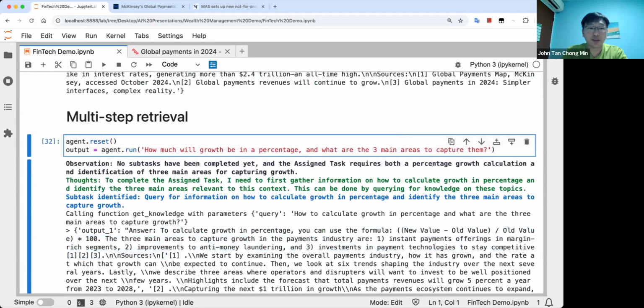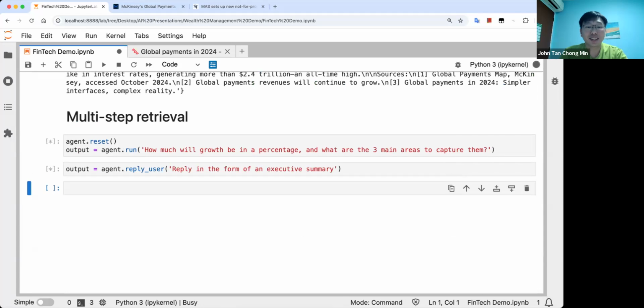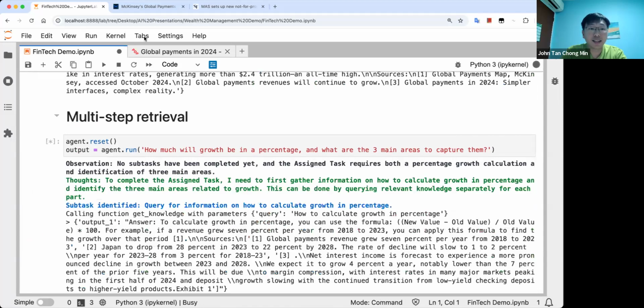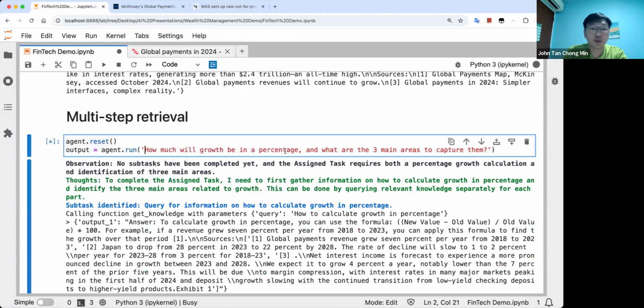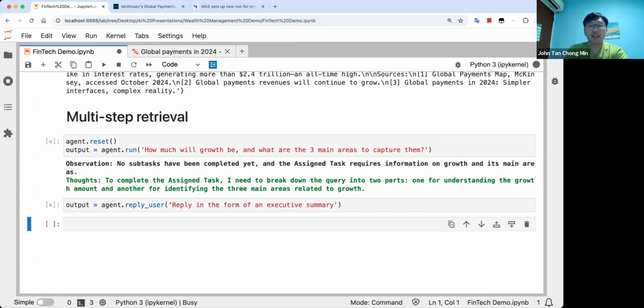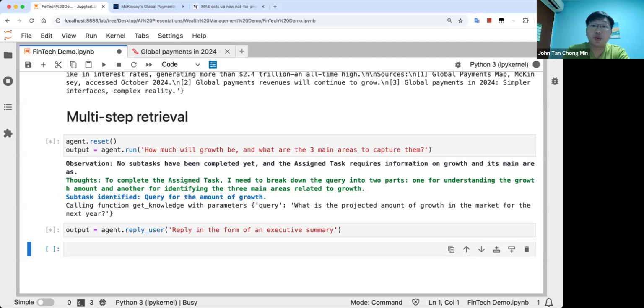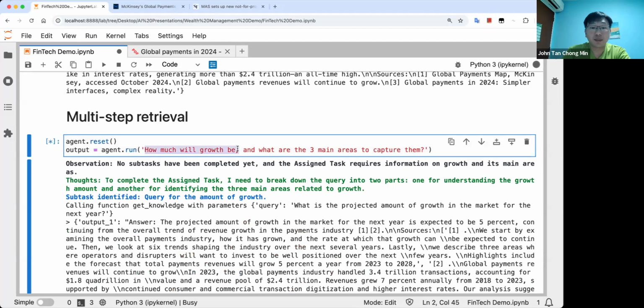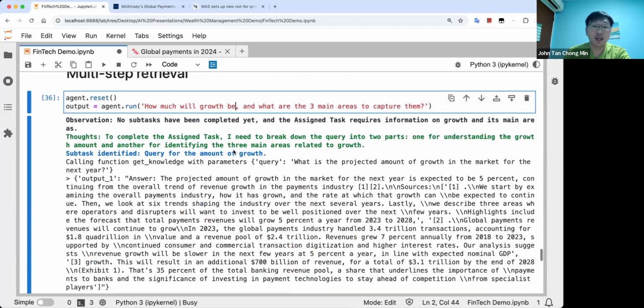Okay, this is a bit weird. Let's try this again and see how it goes. Okay, I think that the problem is in this query over here: how much will growth be? All right, let's just use this original one. So I think this is great because you can see that there are some real life issues when you use agents. If you specify this wrongly, sometimes the query is interpreted wrongly as well. So you need to add in more layers to do the checks and so on. So this demo is actually not that robust yet, but this is just a way to show how we can use the agents.